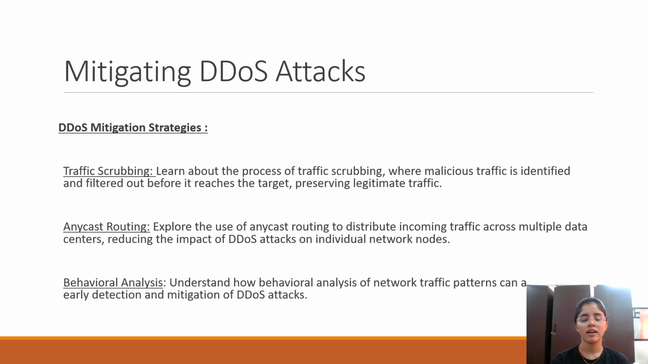Mitigation of DDoS attack. Now we'll see how to mitigate the DDoS attack. First is traffic scrubbing. Traffic scrubbing means learning about the process where malicious traffic is identified and filtered out before it reaches the target. As we saw before, the client gives the request and the server gives the response. When these requests are coming, we have to find whether it is malicious traffic or normal login traffic, and make sure it won't reach the target, in the sense the server, so that downtime won't take place.